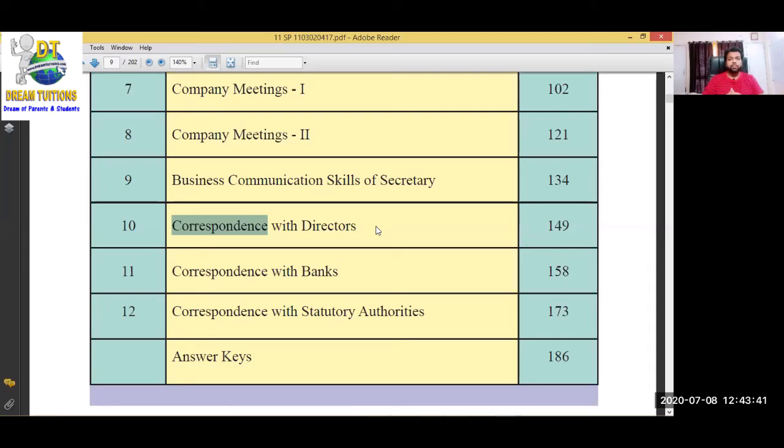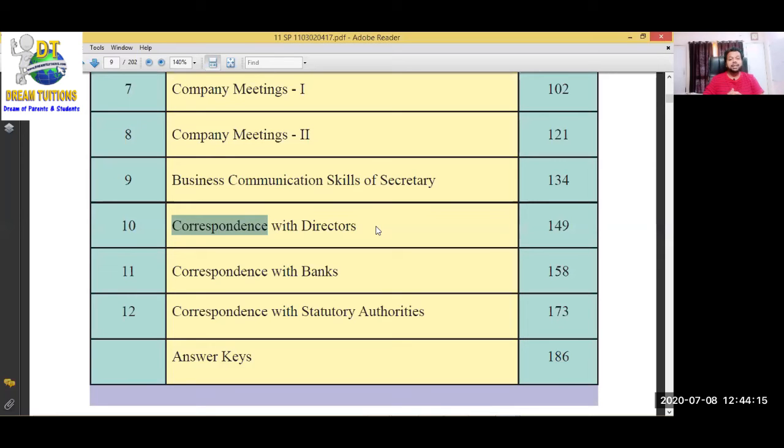Correspondence with bank. I told you, बैंक में तो communication करना पड़ेगा to open a current account, and lots of situations are there when, as a company secretary, we have to write a letter to banks. तो what are those situations? कौन-कौन से situation पे a company secretary has to write a letter to the bank, and what should be that format? Yes, sir, we are going to see in the 11th chapter. All those letters and those situations, and in those situations, what should be the content of a letter, that we are going to cover in the 11th chapter.